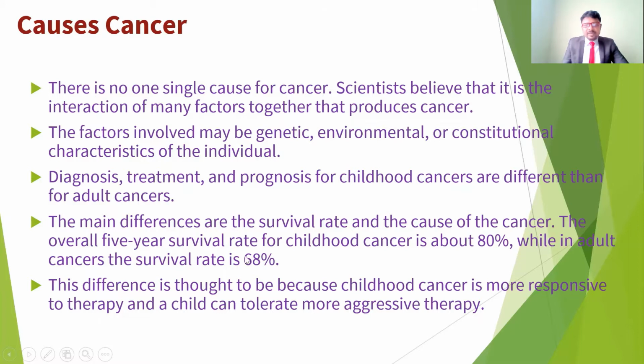Overall, the 5-year survival rate for childhood cancer is about 80%. More than 80% of children are going to survive 5 years, while for adults the cancer survival rate is about 68%. So in adults the percentage is a little bit decreased. The difference is because childhood cancer is more responsive to therapy, and a child can tolerate more aggressive therapy compared to adults.